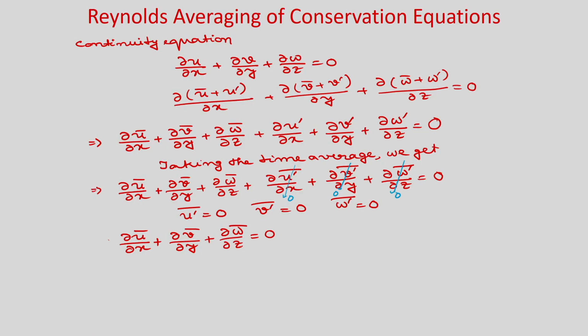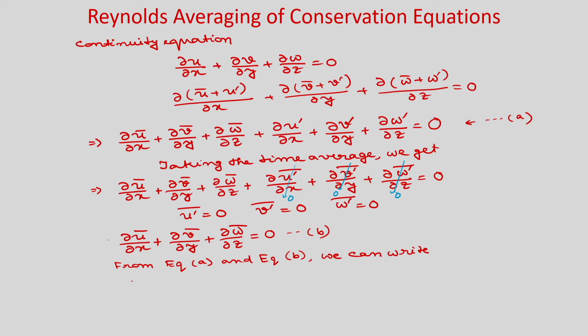Okay. So, here you can see if you invoke this in this equation, what you will get. Let us say this is your A and this is your B. So, from equation A and equation B, we can write: if you put this equal to 0, the first 3 terms will become 0.